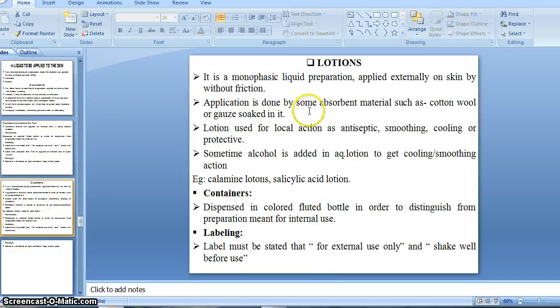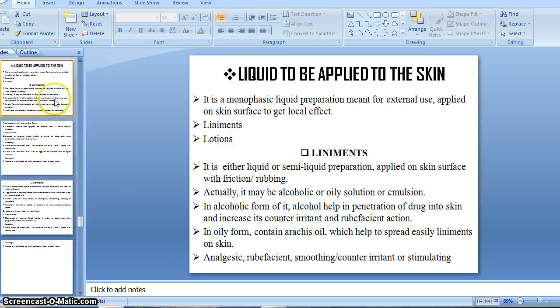Then the lotion is a monophasic liquid preparation applied externally on the skin without friction. This is also another type of preparation, similar to our liniment. It is also applied on skin. There is quite a difference, that is, liniments are applied with friction or rubbing.